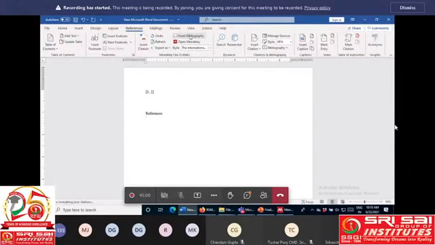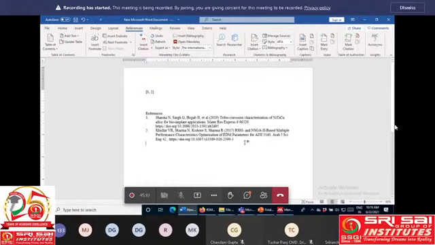If I insert the bibliography, two references appear. This will save a lot of time in your publication. You simply install this Mendeley software. But one thing you have to remember: once we install this software, we need to add some references. Suppose I do not have this reference, suppose you do not have this research article on your desktop, then how can we incorporate it? You simply copy the title.